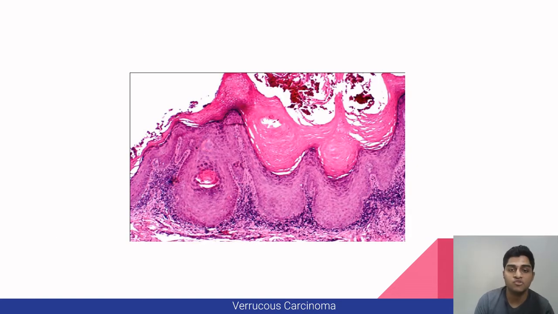So this is another histopath diagram for verrucous carcinoma. You can see the thick keratin layer with keratin plugging, then broad rete-ridges, and the chronic inflammatory cell infiltrate in the connective tissue.